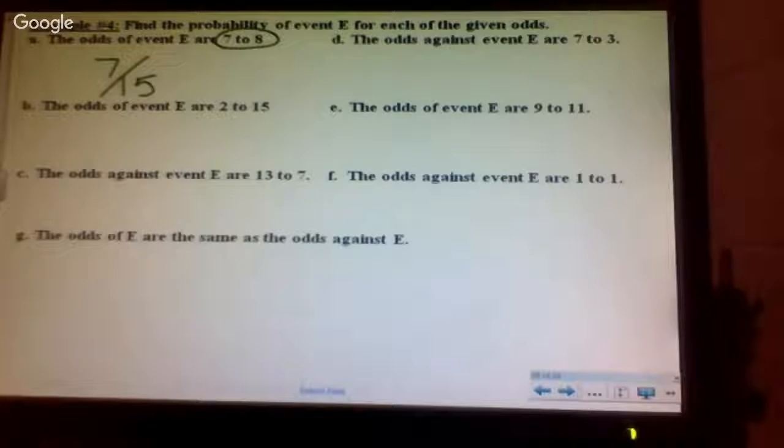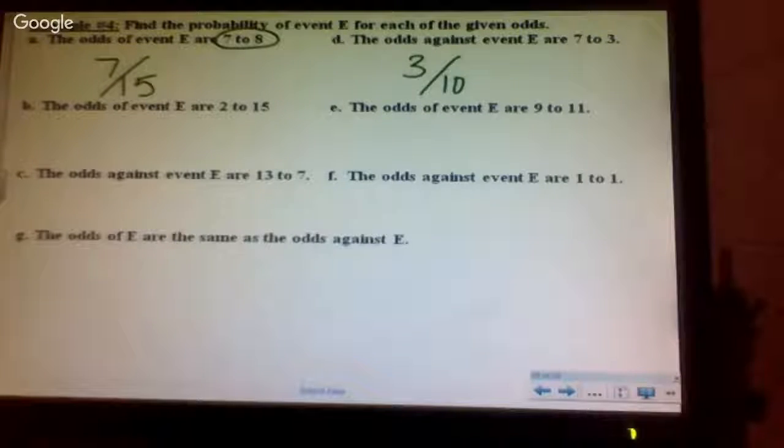I'm going to jump over to D. What's my bottom part of probability in D? 10. So when I'm trying to find probability here, this is odds against, which means the number I want to put on top is my second number. It's going to be 3 out of 10. So you have to be very careful there. When it says odds against, you want to use the second number. When it's odds of, you want to use the first.